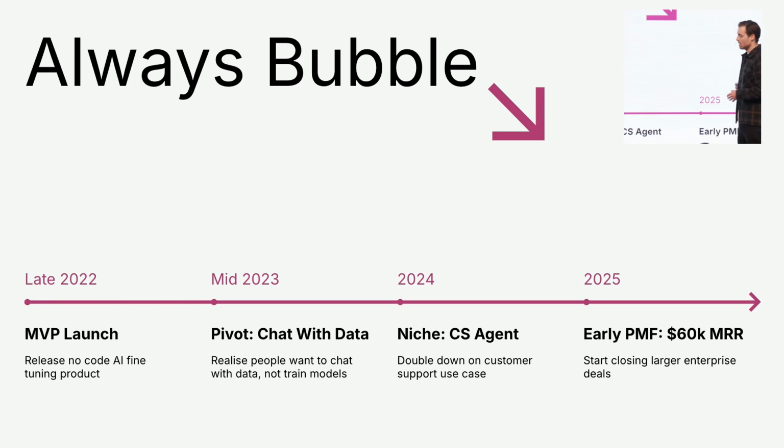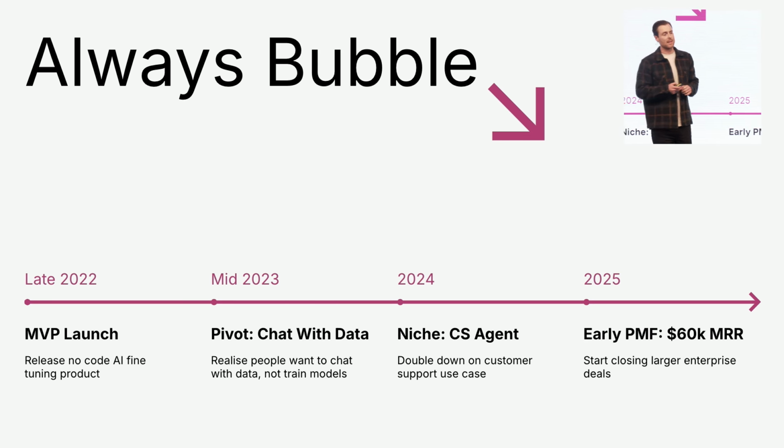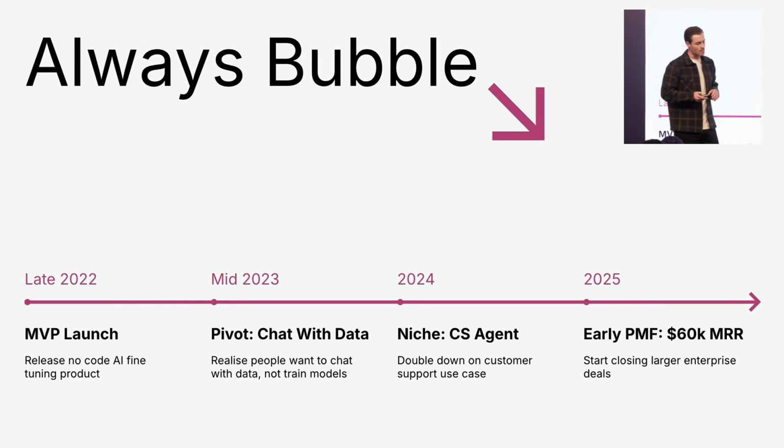Wind forward a year again. This is where we are today. Grinding away, growing the business, getting it up to 60K MRR, seeing some of those early signs of product market fit, and also starting to work with some enterprises now as well.